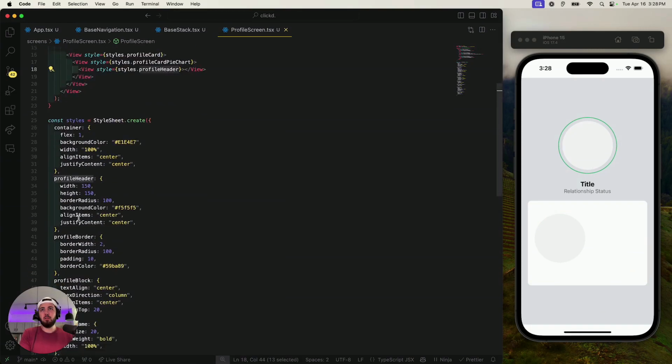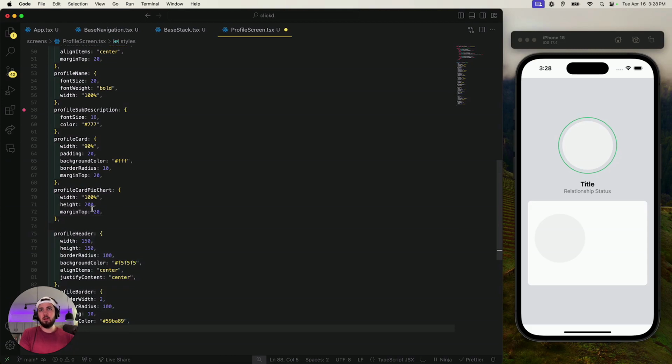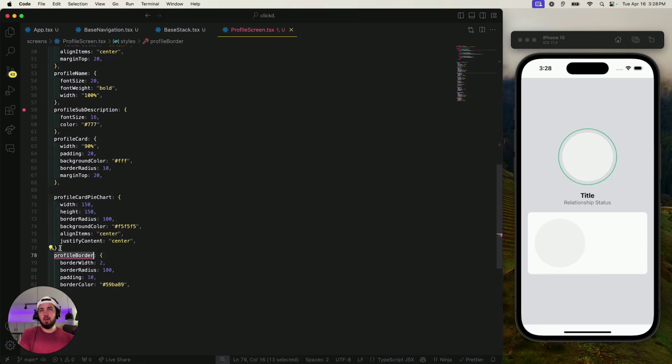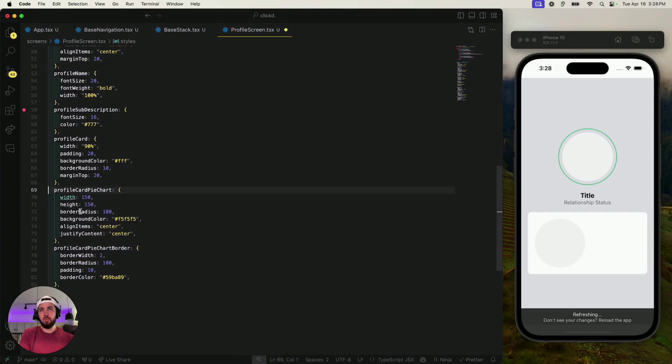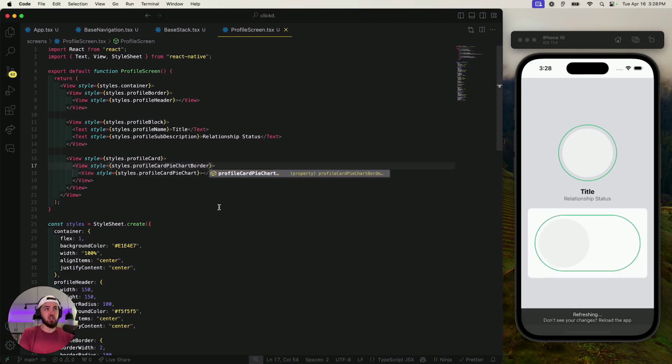Profile header, basically steal these two, I suppose, and keep that here. We're going to rename this profile header, boom, and we'll steal this, and it'll be profile pie chart border. That'll be the two names we roll with on these. So we have profile pie chart, and then profile pie chart border.